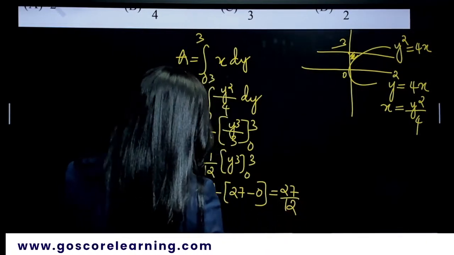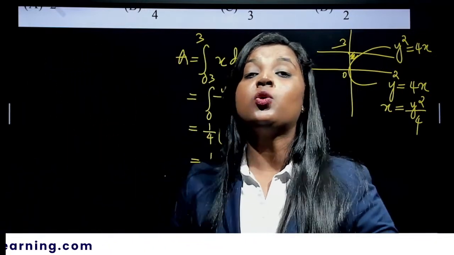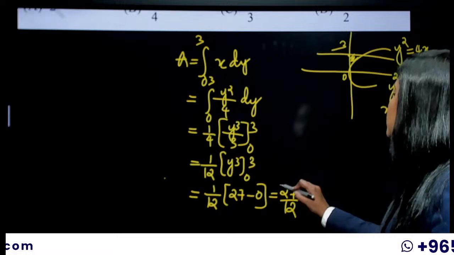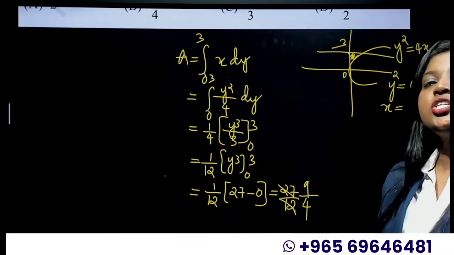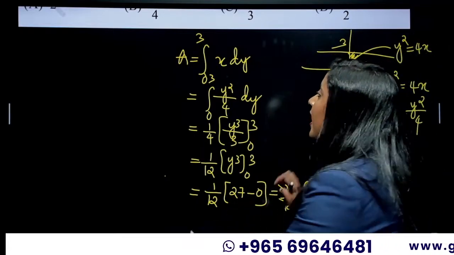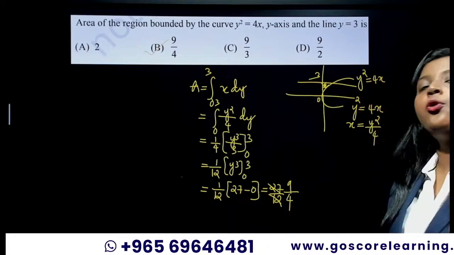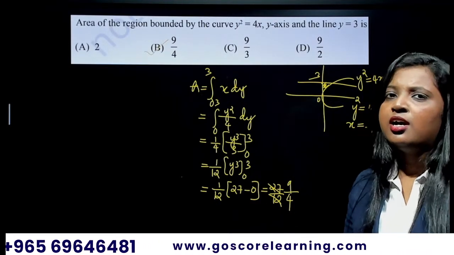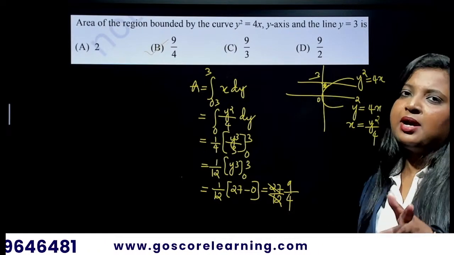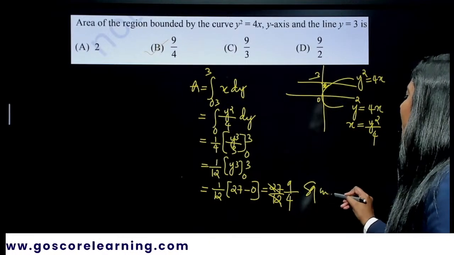Do we have an option like that? We may not, because we can simplify this further. We can cancel this using 3. So 3 nines are 27 and 3 fours are 12. Do we have an option like that? Yes, we have. So the correct option is option B, 9 by 4 square units. Some of you are like, ma'am, you didn't write the unit. That was an MCQ, so that's why. It's square units.